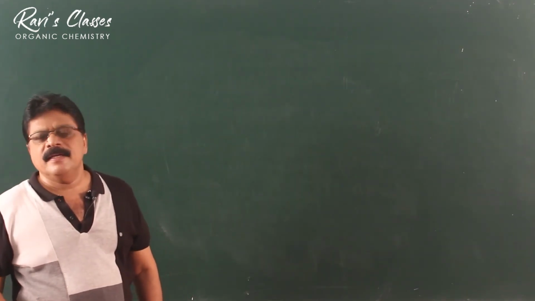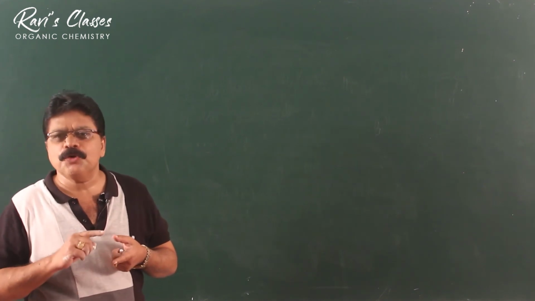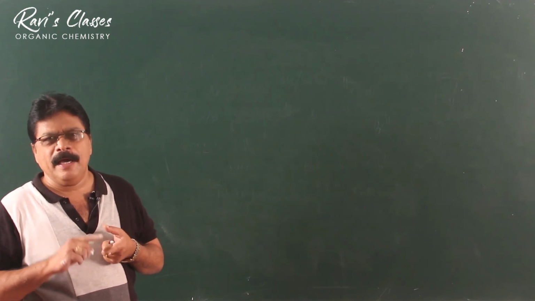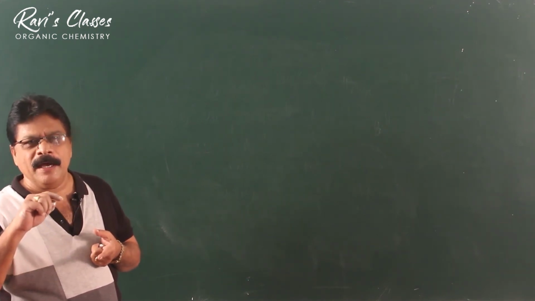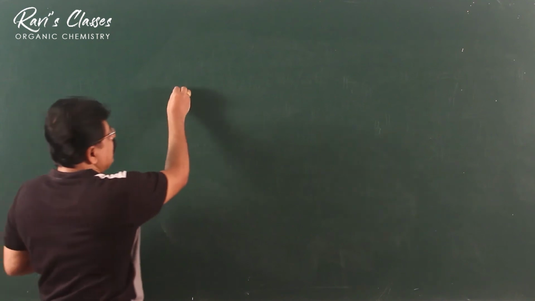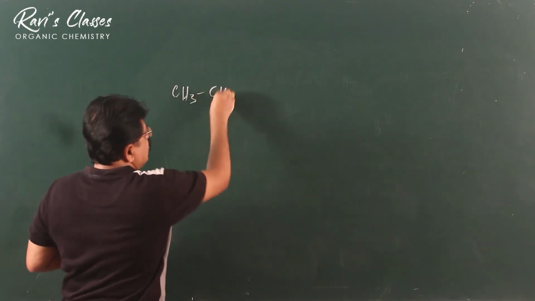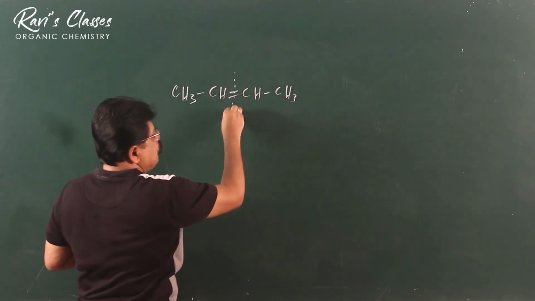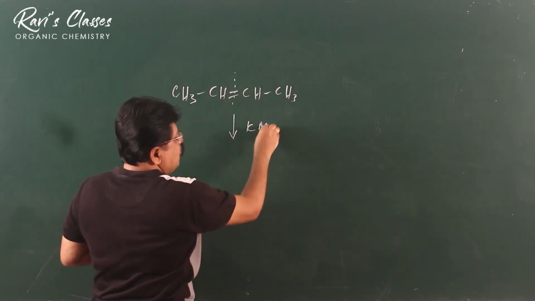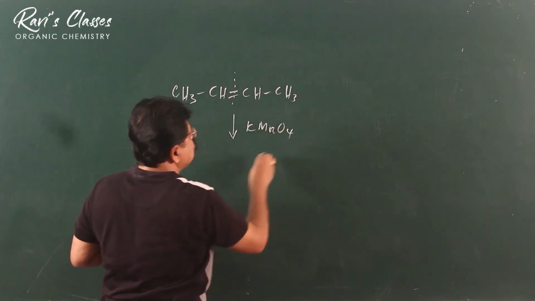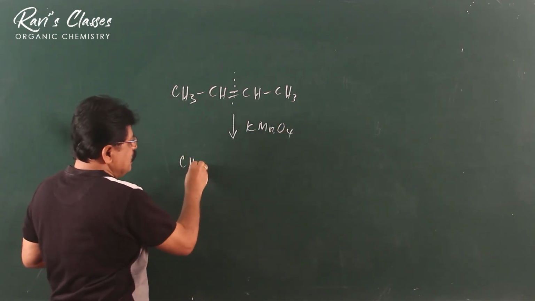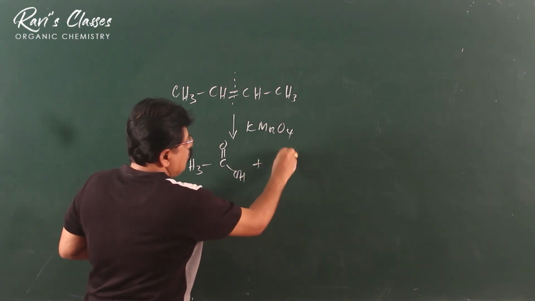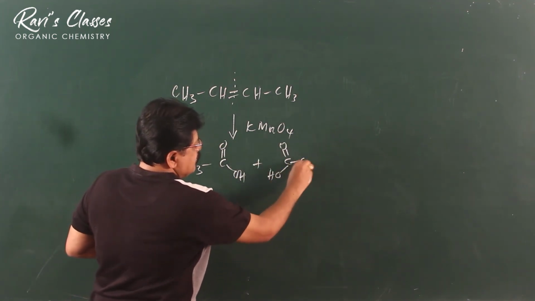Okay. Just like ozonolysis, we can also use acidified KMnO4. When acidified KMnO4 is taken, any organic compound which has unsaturated bonds will undergo cleavage. And we know that KMnO4 is a stronger oxidizing agent than ozone. The double bond carbons will now become acids.